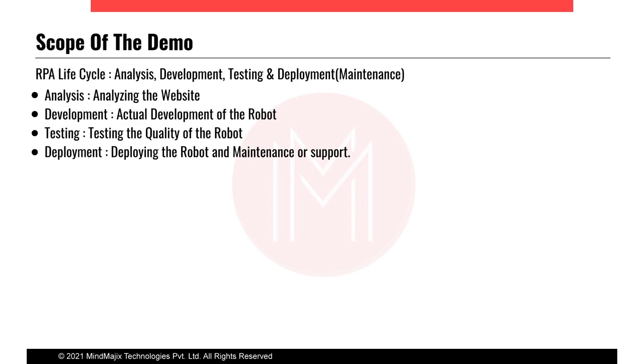Moving forward to the RPA tools. In the RPA industry we do not have a physical robot to perform these actions, so we need a tool which can be used to configure the steps to automate the process.